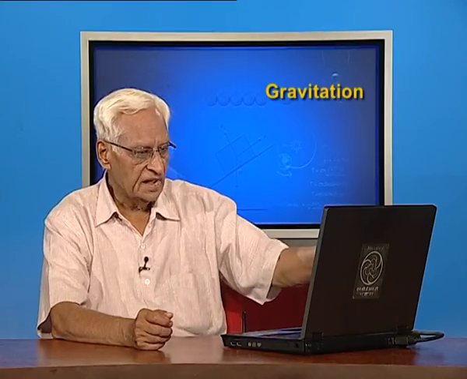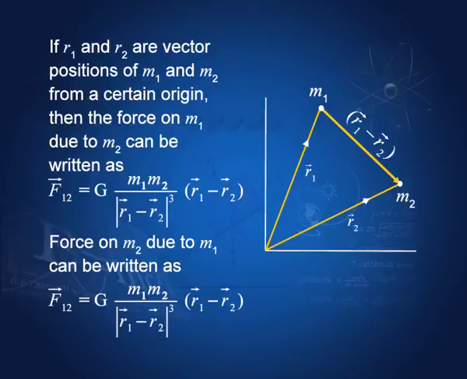Remember again that F12 and F21 are equal and opposite. Dimensionally, you can see this is a vector and has magnitude r. This is r cubed in the denominator. Therefore, what is left in the denominator is r squared. So, dimensionally these equations are correct.